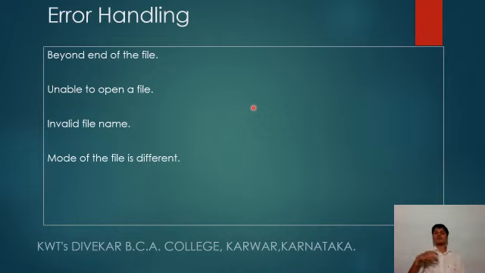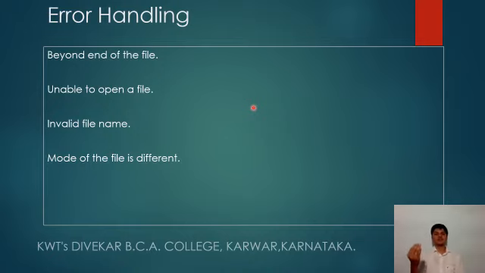The mode of the file is different. A file is created for write mode, and only we can write the data into the file. We cannot read the data. The first statement says fopen abc.txt in write mode. In the next statement, getc is specified, which is not possible.